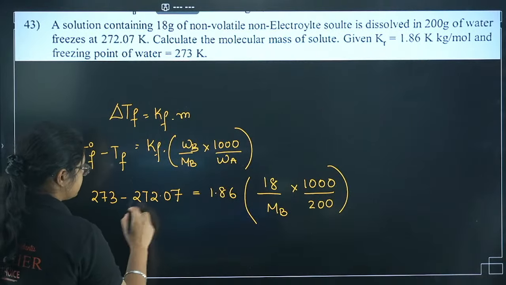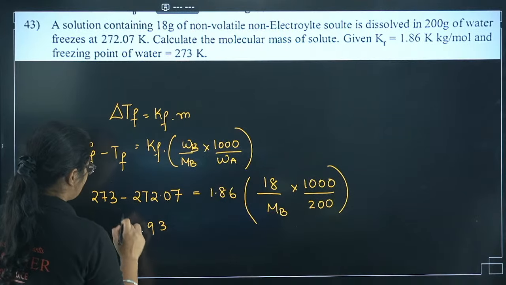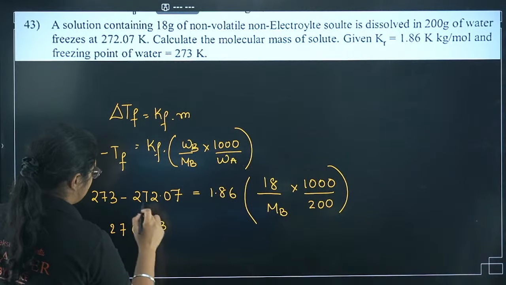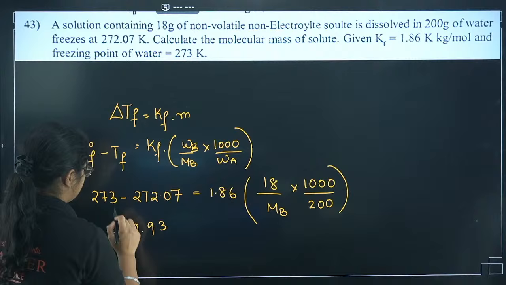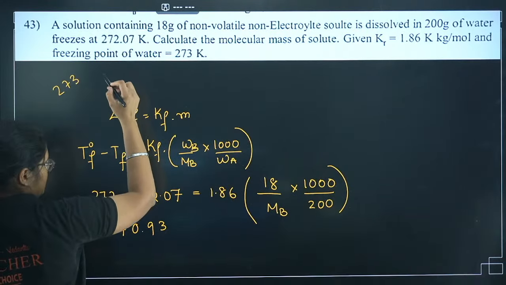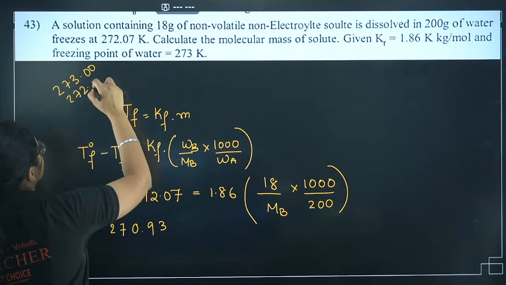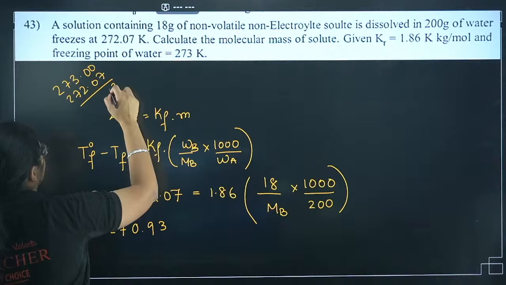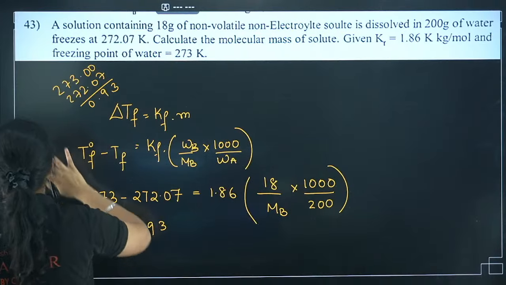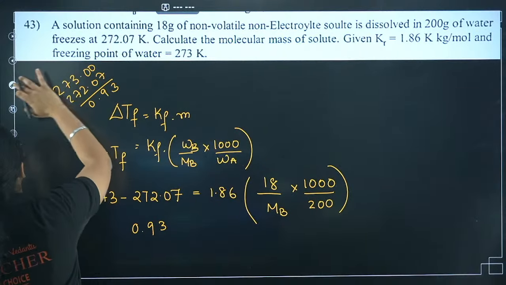So if I subtract this, 10 minus 7, 3, then I'll have 9, 0. I think 270.93 I'll get. Let me just see here once. I'll subtract it. 273.00, I have 272.07. 10 minus 7, here I got 3. 9 minus 0, 9. Okay, 0.93 I'll get. Sorry. Yeah, 0.93 I got here.